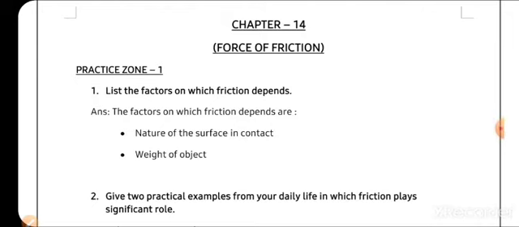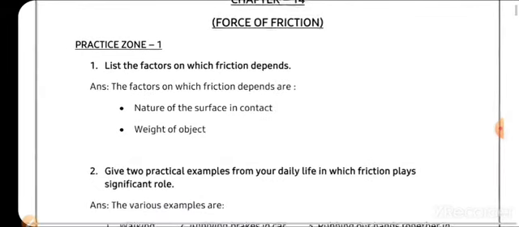We are going to start the practice zones of chapter number 14 that we have recently done, the force of friction. We will start with the first question of practice zone 1, that is, list the factors on which friction depends. Students, if you have done the chapter carefully, you might know that friction depends upon two things. One is the nature of the surface in contact, the surface that comes into contact while rubbing two bodies. If that surface is smooth, then the friction will be less, and if the surface is rough, then friction will be more, right? Next is the weight of the object.